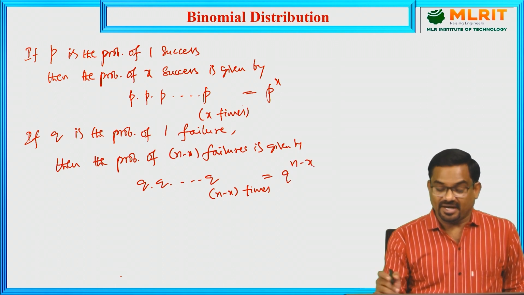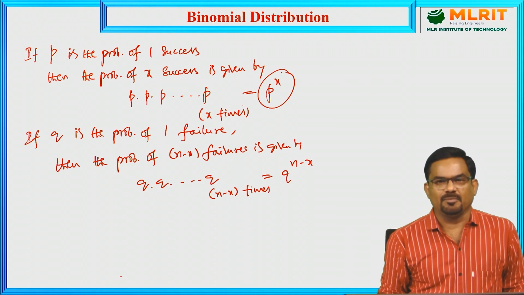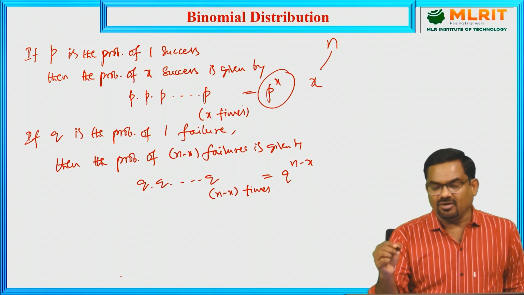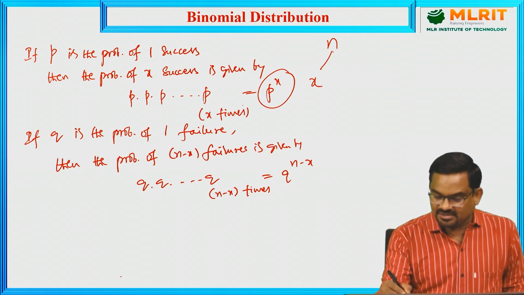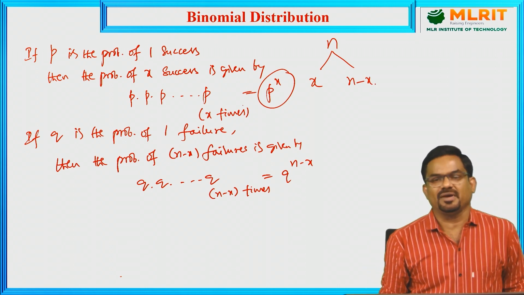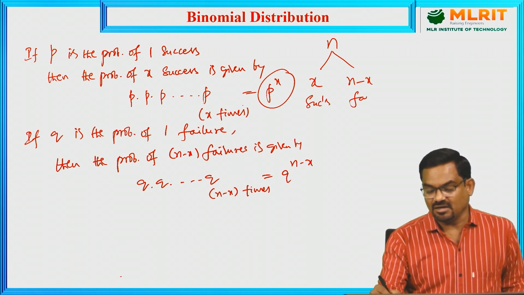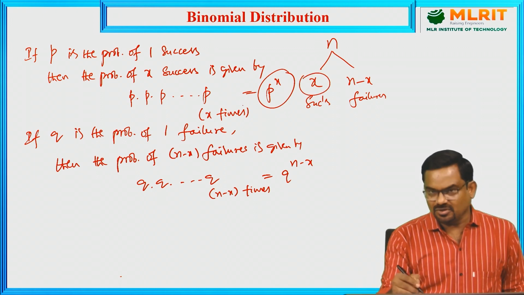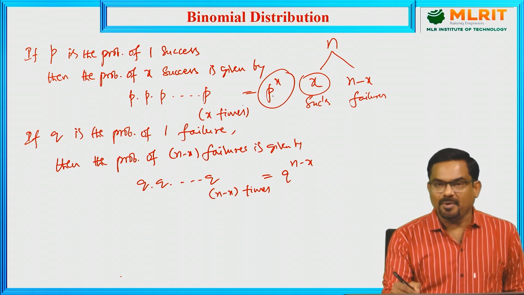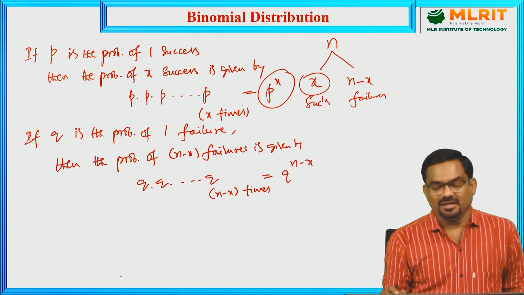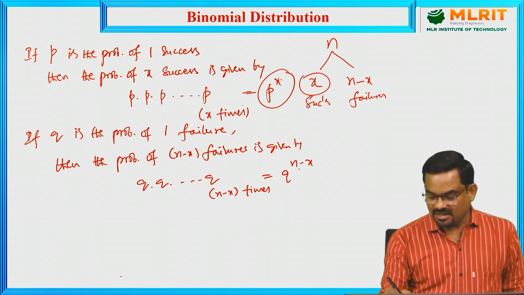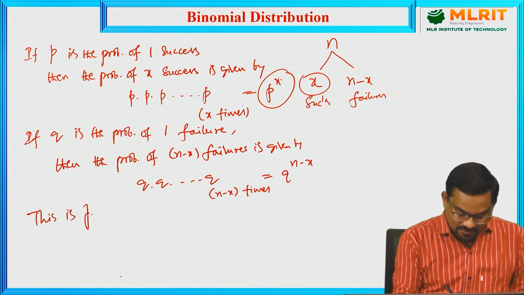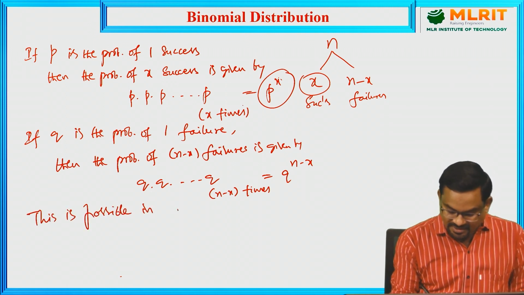So the probability of getting x successes is p power x, and at the same time, for example, out of n trials, if we got x times success, it itself means that there are n minus x failures. These are successes and these are failures. So x successes means n minus x failures. So these two can happen simultaneously. p power x into q power n minus x. x successes p power x, n minus x failures q power n minus x. And this is possible in nCx ways.